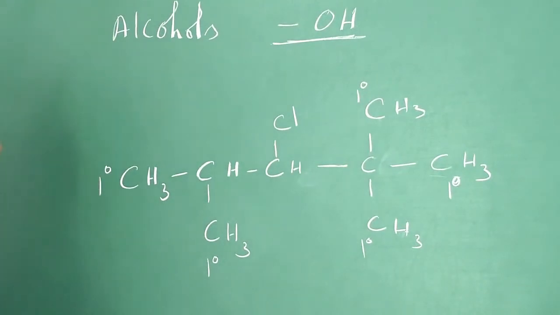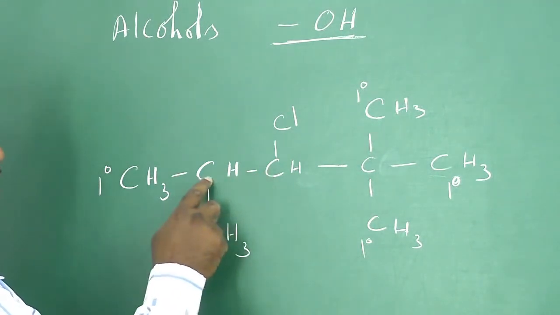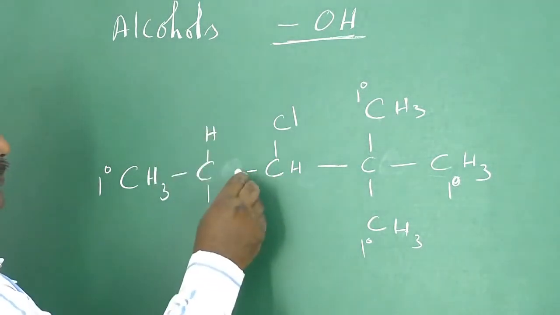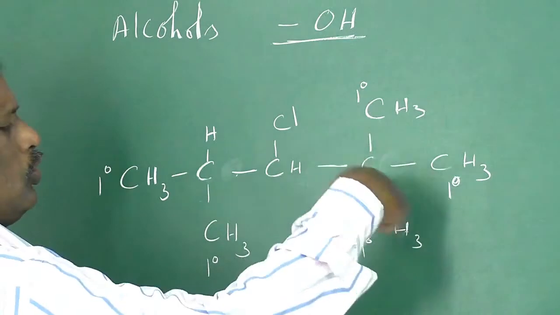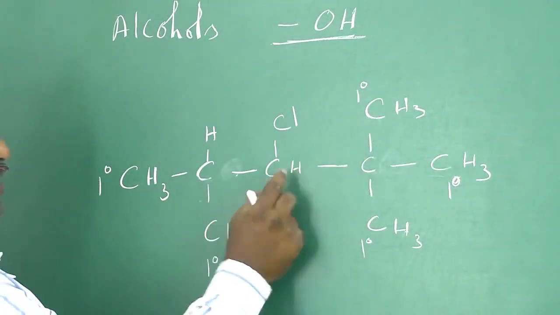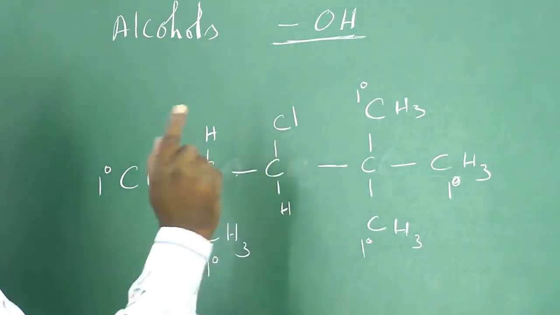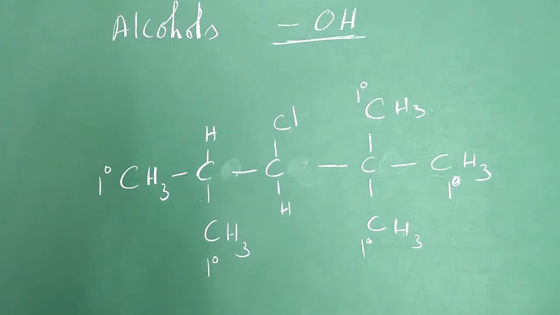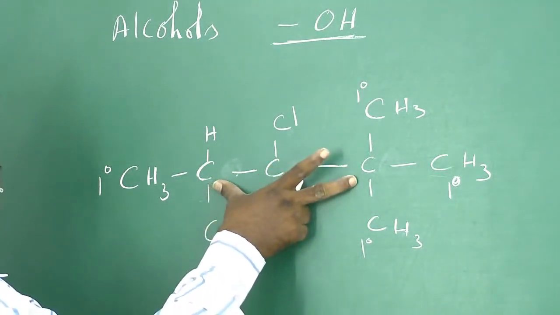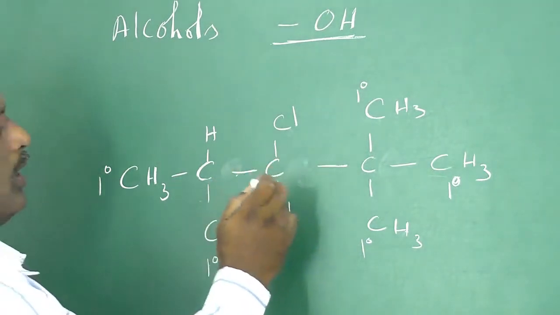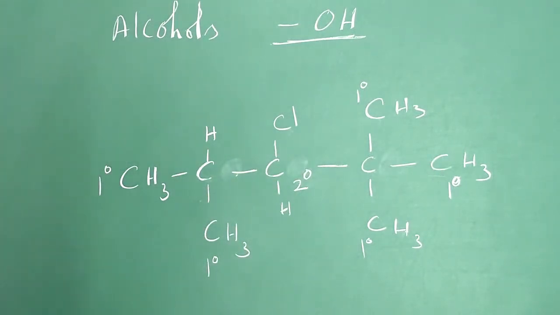Then secondary carbon, the carbon which is attached with 2 carbon atoms. See here, this carbon is attached here to this carbon. Of course, it may be hydrogen. Here one carbon and here another carbon. Irrespective of the group, it's not a matter for us. The thing is, it should be attached with how many carbon atoms? Of course, here Cl is there, but we do not consider Cl, just only carbon atoms. How many carbon atoms are directly attached to this carbon? This carbon and this carbon. Only 2 carbon atoms are there. So this carbon is said to be a secondary carbon.